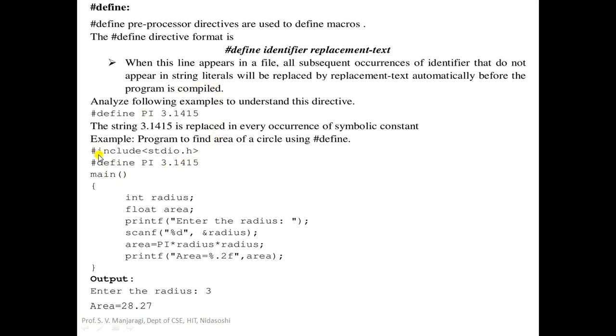This program begins with a preprocessing directive or statement, that is #include stdio.h. This statement we have already used and discussed many times. So what is this #include stdio.h? This is a preprocessing directive which includes the header file called stdio.h. We all know that stdio.h is the standard input output header file, which provides standard input output functions like printf, scanf, getc, putc, gets, puts.